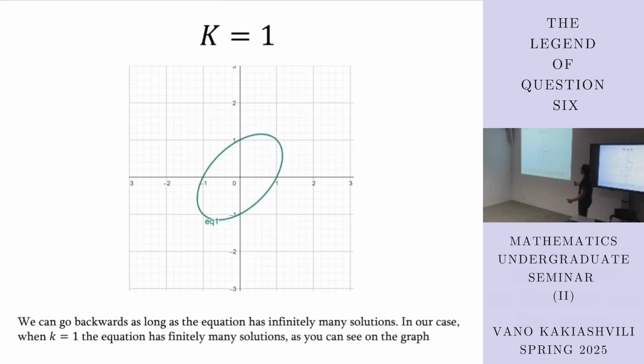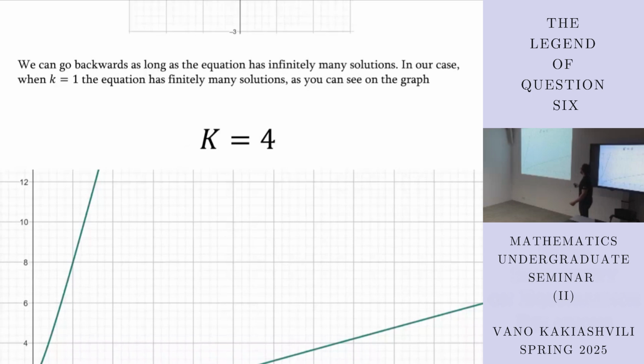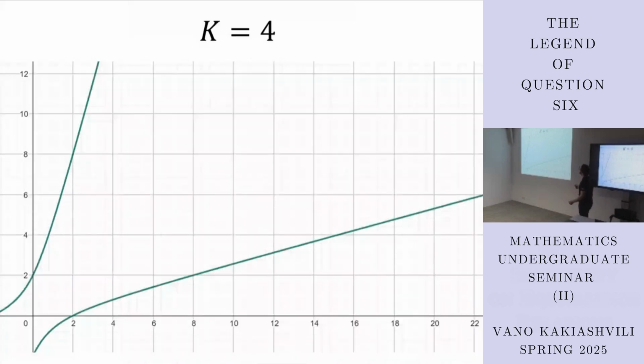So, and these points correspond to all solutions of this equation. Okay, so it's nice that we have discussed this case, and now let's discuss other cases. So what happens at k equals 4? If k equals 4, we get the following graph.